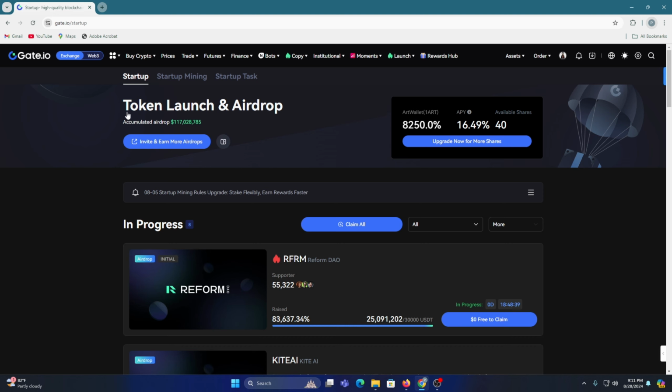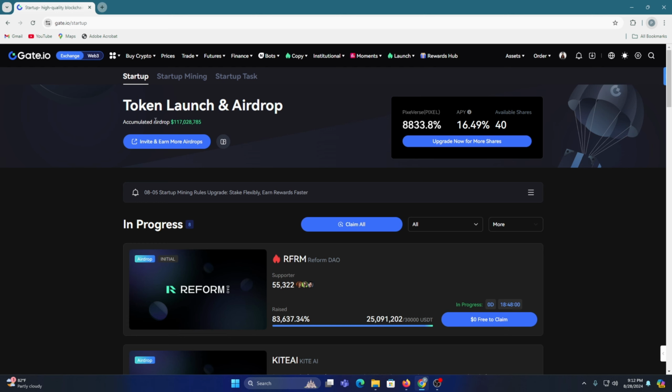At first you need to know what is airdrop. So airdrop is a method used by blockchain projects to distribute free tokens or digital assets to users. Then I think you have another question: why participate in airdrop? Free tokens, receive new tokens at zero cost. Early adoption, be among the first to own new tokens. Then we have the most popular question: what is Gateio Startup? So Gateio Startup is one of the most popular token launchpad and airdrop platforms in the world, where users can discover potential projects and receive token airdrops.